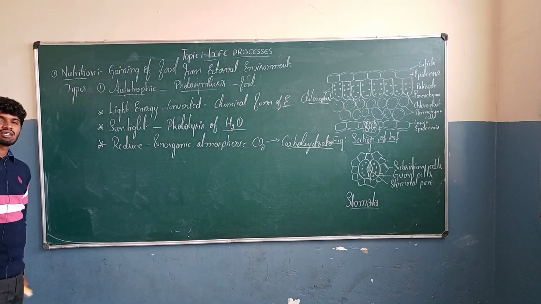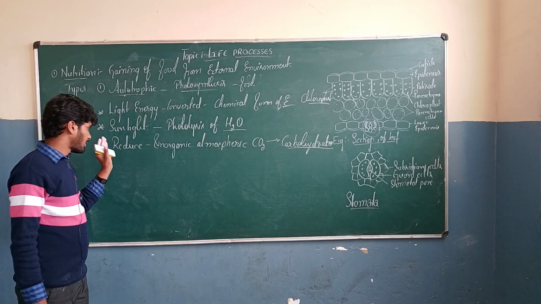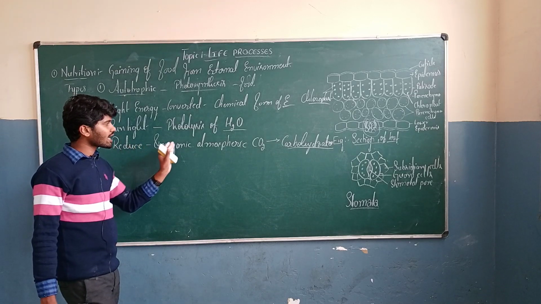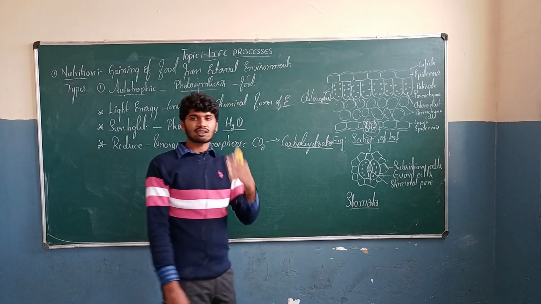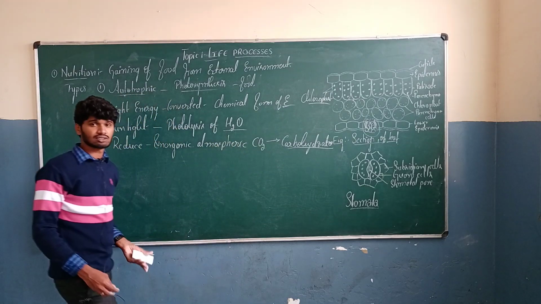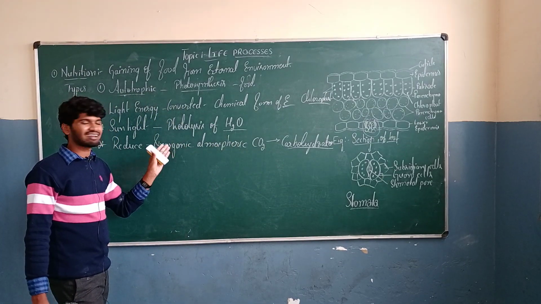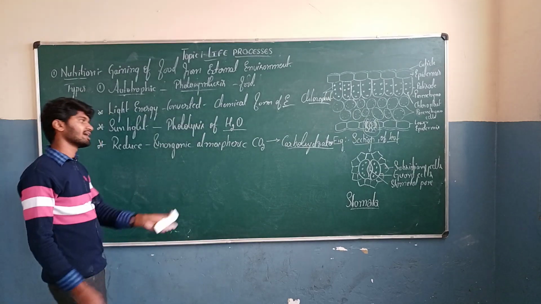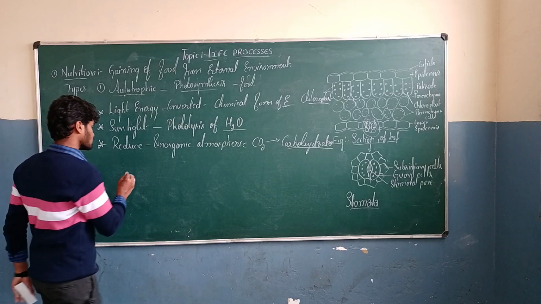After photolysis of water by using H plus and OH minus ions, the plant is going to reduce the inorganic atmospheric carbon dioxide into carbohydrate. The best example for carbohydrate is glucose. It is done by the process of reduction of the carbon dioxide into carbohydrate. We go through the chemical reaction which occurs during photosynthesis.